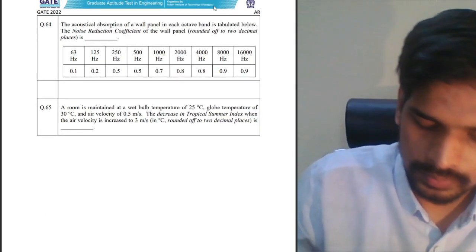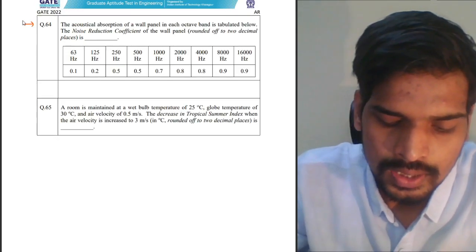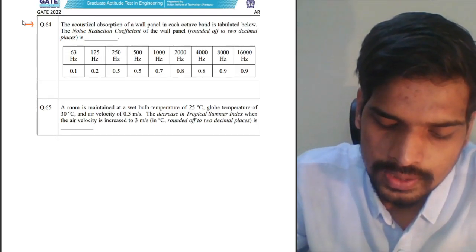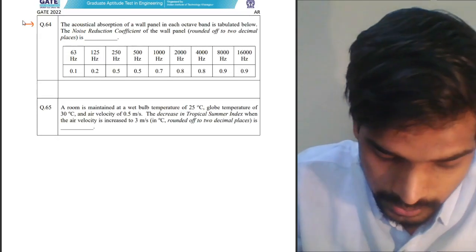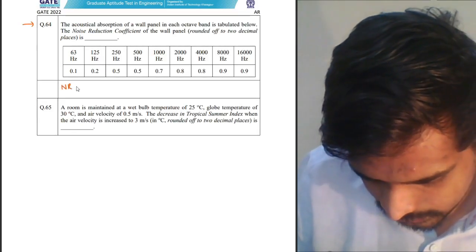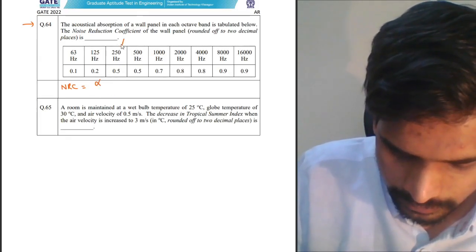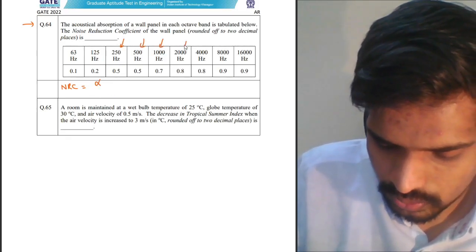Two more questions, the last two questions. The absorption coefficient of a wall panel in each octave band is tabulated below. Noise reduction coefficient is being asked. Noise reduction coefficient is calculated as the average absorption coefficient measured at four different frequencies: 250, 500, 1000 and 2000.